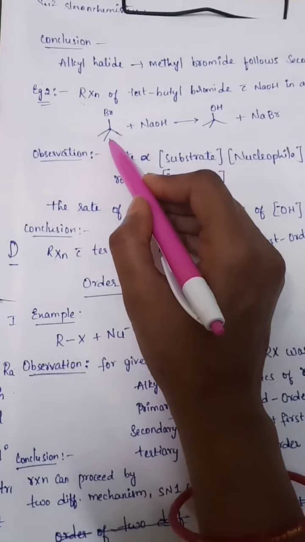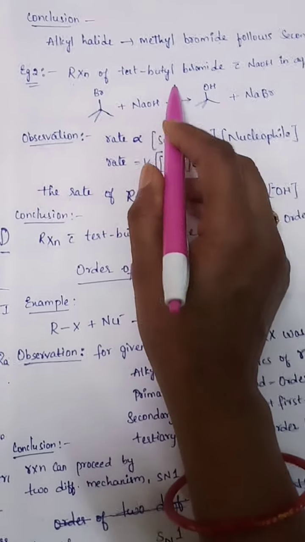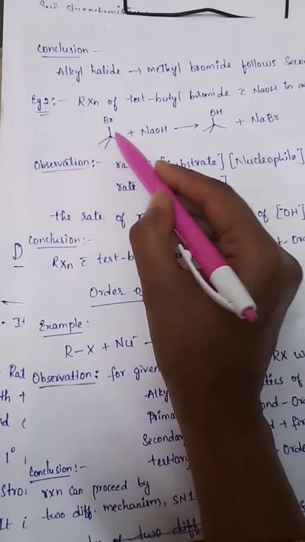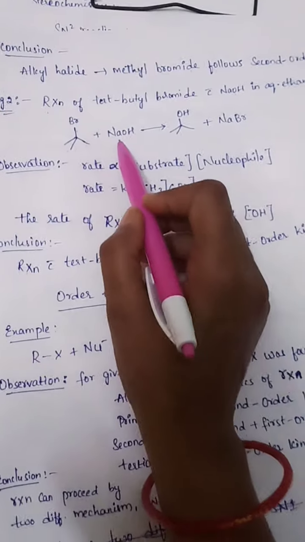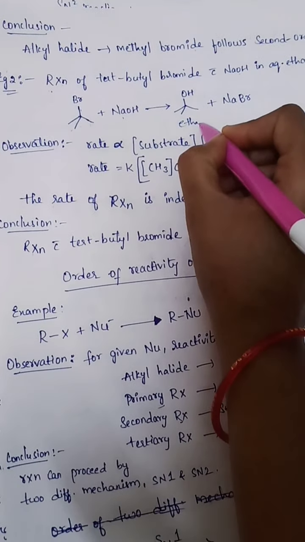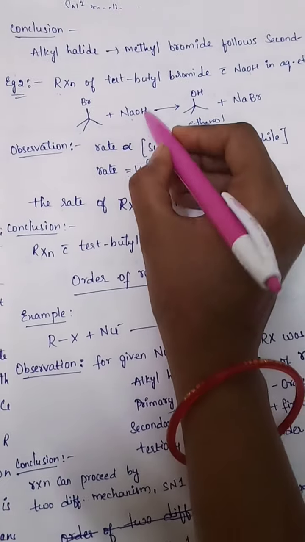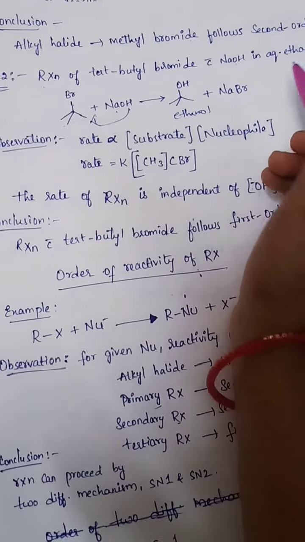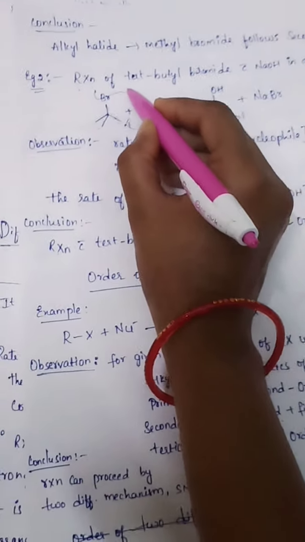See, tertiary butyl bromide, 1 2 3 4 carbons, plus NaOH, it gives tertiary butyl alcohol. Here this OH will attach to this carbon and this bromine will go out.